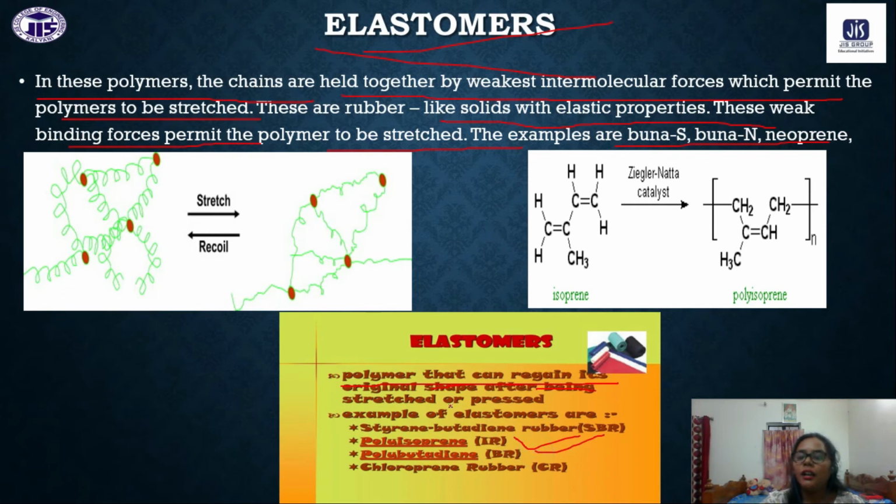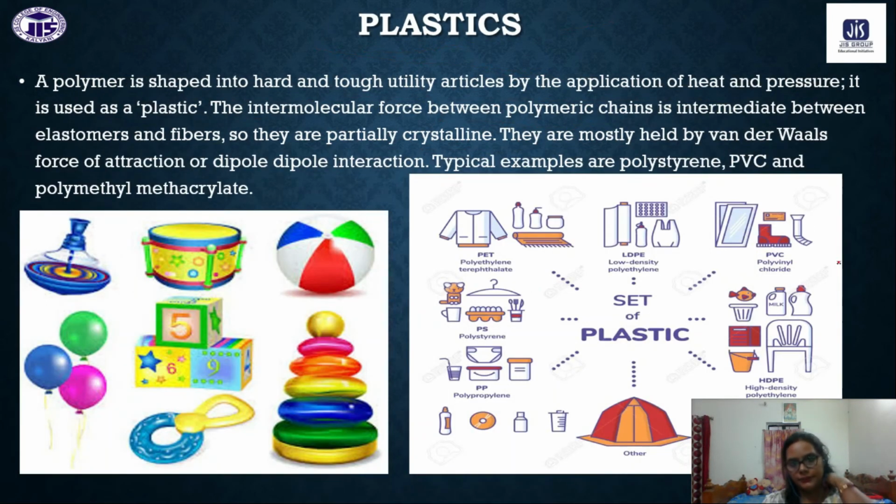These are some of the examples of elastomers. Okay, this is polyisoprene. If we have the monomer isoprene and use the Ziegler-Natta catalyst, then after the polymerization we have polyisoprene. So this is absolutely one type of elastomer.